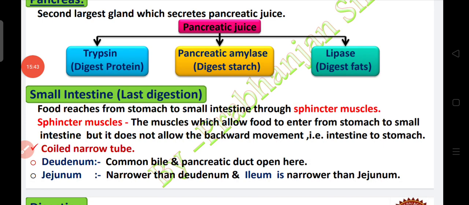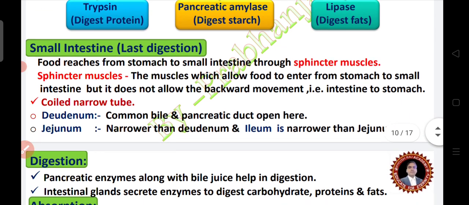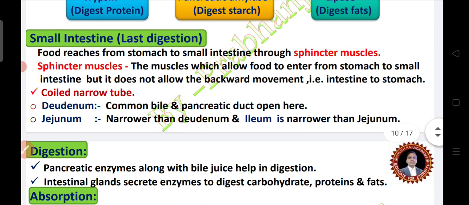Wall of intestine also secrete intestinal juice, which converts protein into amino acids, complex carbohydrate into glucose, and fat into fatty acid and glycerol. Now, the small intestine is the site of last digestion.